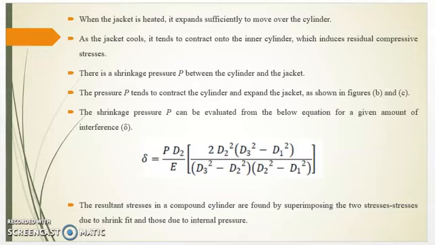There is a shrinkage pressure P between the cylinder and the jacket. The pressure P tends to contract the cylinder and expand the jacket as shown in figures B and C. The shrinkage pressure P can be evaluated from the below equation for a given amount of interference delta. Delta is equal to P d2 divided by E, that is Young's modulus, into bracket 2 d2 square into (d3 square minus d1 square) divided by (d3 square minus d2 square) into (d2 square minus d1 square). The resultant stresses in a compound cylinder are found by superimposing the two stresses due to shrink fit and those due to internal pressure.